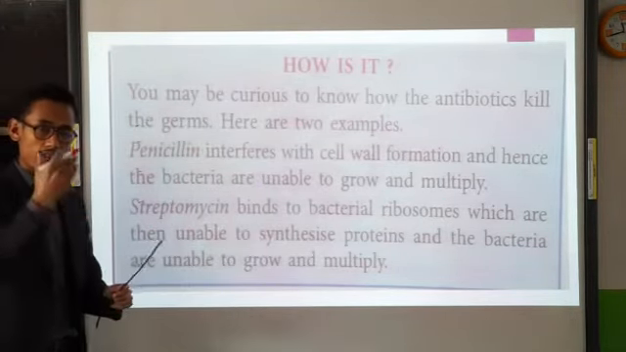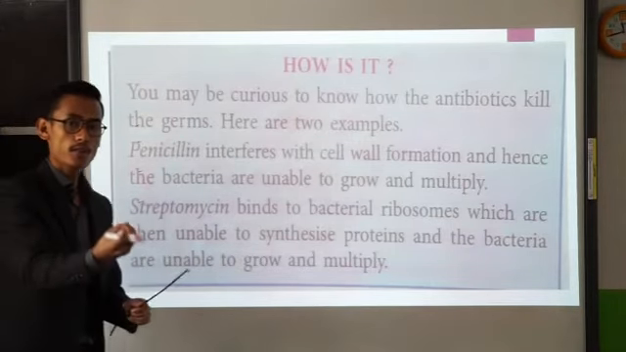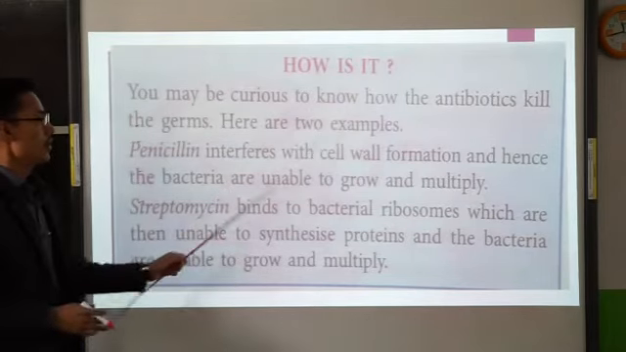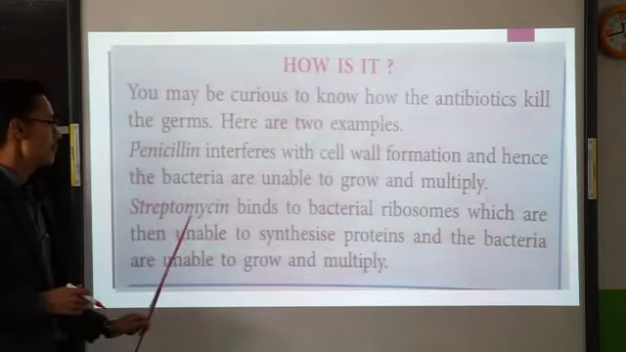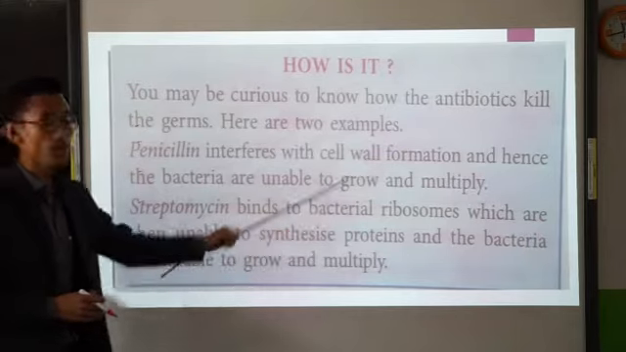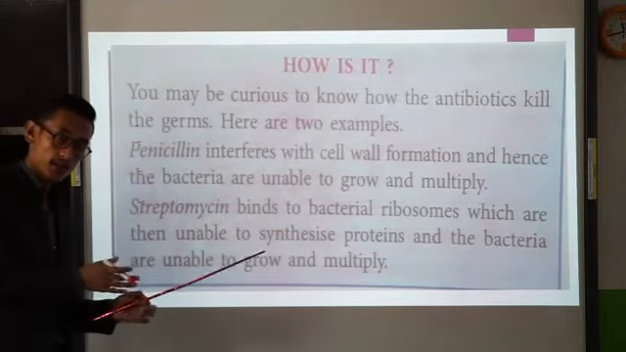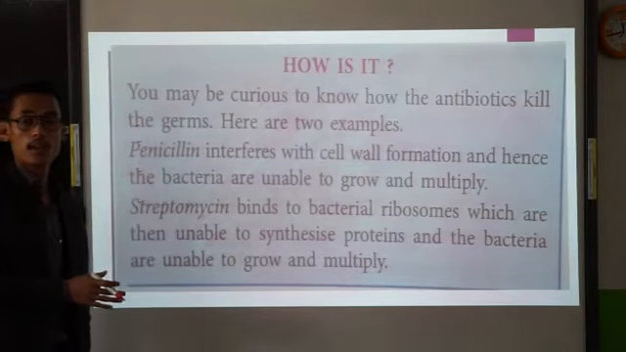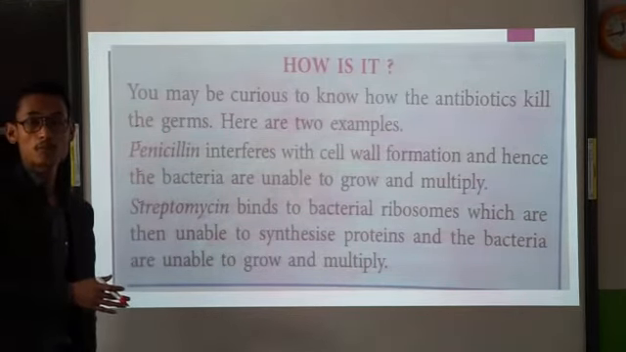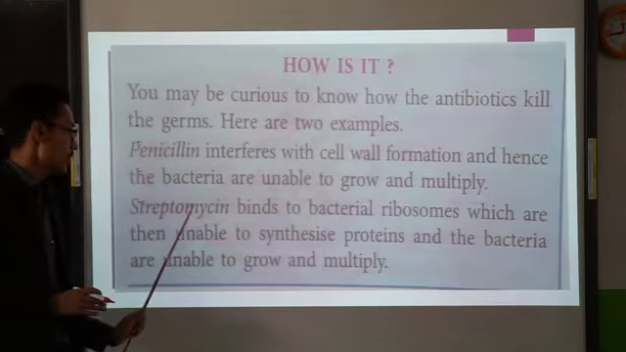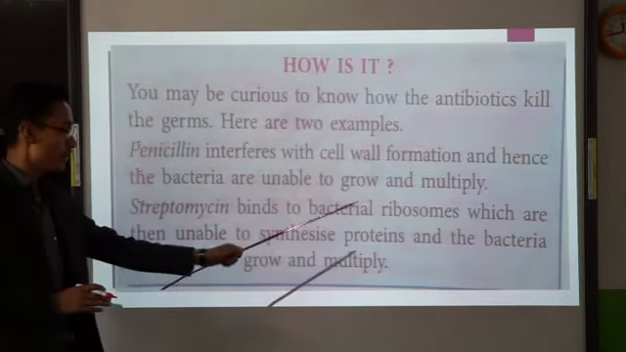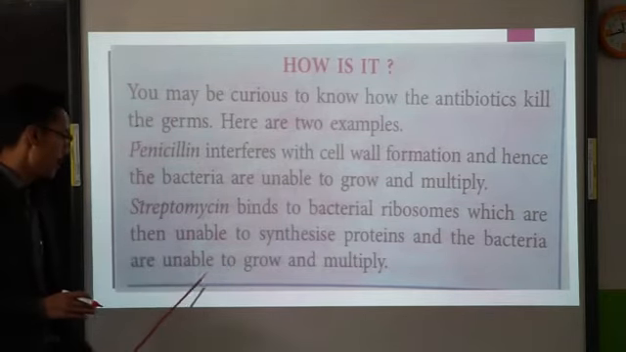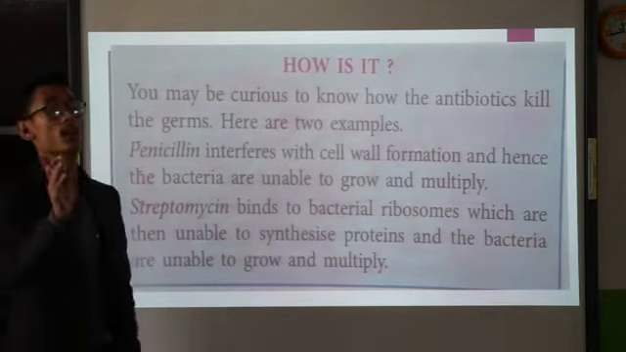So penicillin, the antibiotic, will interfere with the formation of the cell wall in bacteria, which are unable to grow and multiply. Number 2, streptomycin binds to the bacterial ribosome. So streptomycin, the second antibiotic, will go and bind with the ribosomes, and remember, ribosomes help in the formation of protein. They help in protein synthesis. So streptomycin will bind with the bacterial ribosomes, which are then unable to synthesize proteins, and the bacteria are unable to grow and multiply.